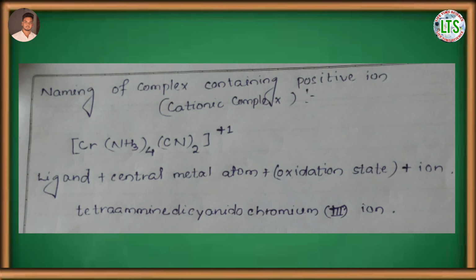Next is the naming of complex containing positive ions, or cationic complex. For example, in the complex [Cr(NH3)4(CN)2]+, the charge of the complex is +1. The sequence of naming of this type of complex is first ligand, then central metal atom, then oxidation state within the parenthesis, plus ion.